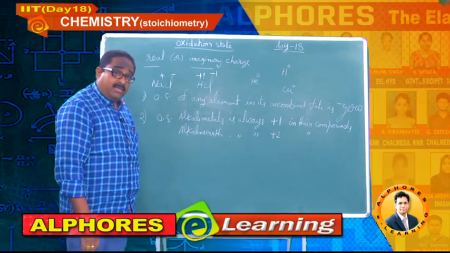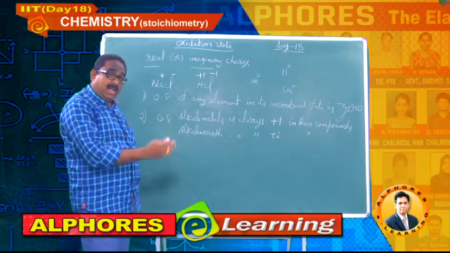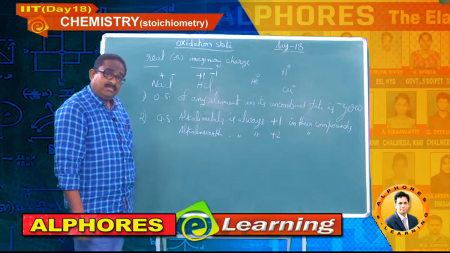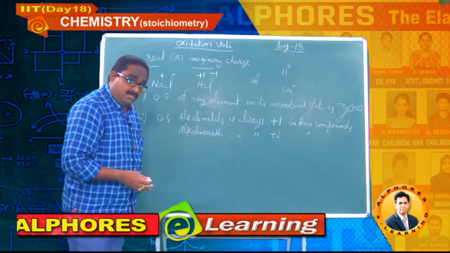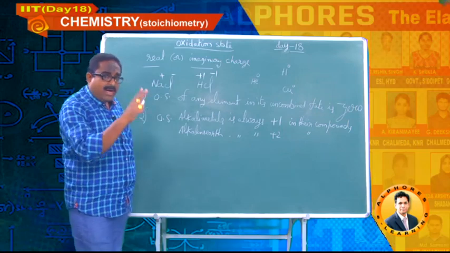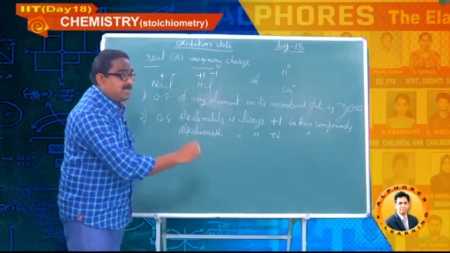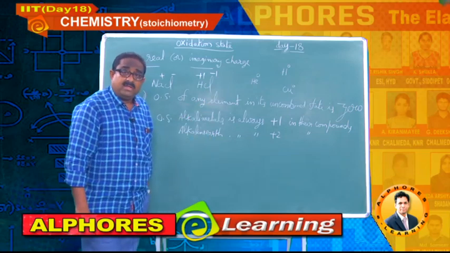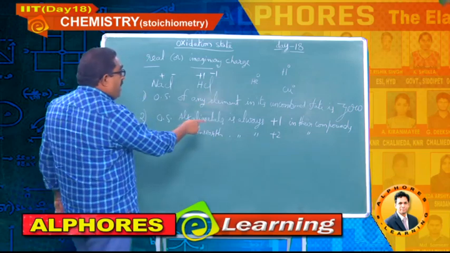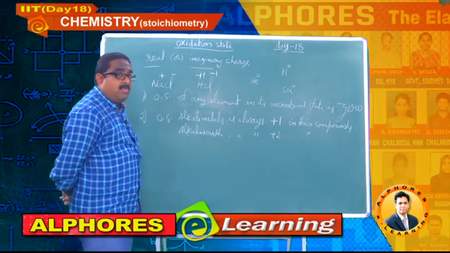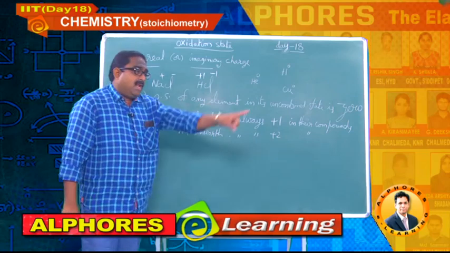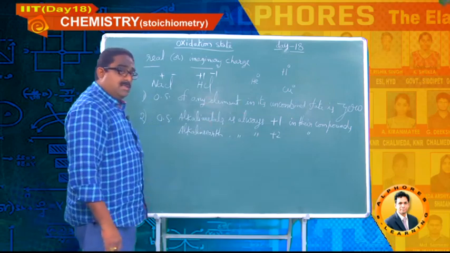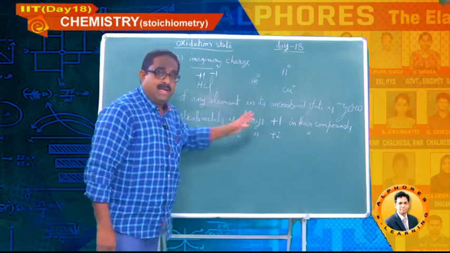Alkaline earth metals: beryllium, magnesium, calcium, strontium, barium, radium, all of them, after losing 2 electrons, will get the respective noble gas configurations. That's why wherever you find an alkaline earth metal in any given compound, immediately you can come to the conclusion that it has the oxidation state +2. You can write it blindly, no problem.